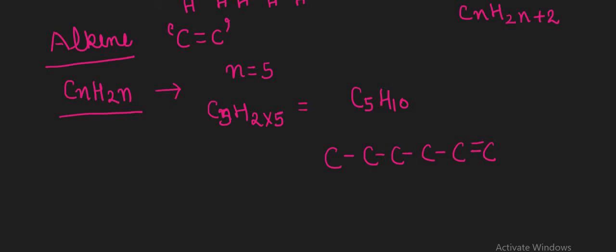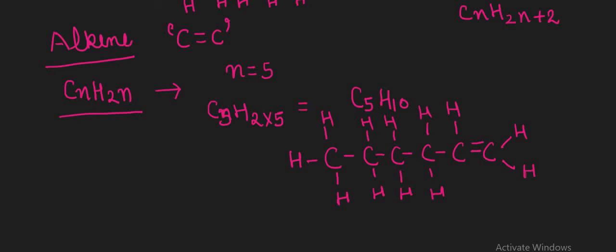You can take the double bond at any position. Now complete the 4 bonds of every carbon atom. 3 hydrogen atoms are put there, 2 hydrogen atoms there, 2 coming this side, and 2 hydrogen atoms here. Now 1 hydrogen atom coming here, and the rest 2 hydrogen atoms on this position. Now count the number of hydrogen atoms present: 3, 4, 5, 6, 7, 8, 9, 10, 11 and 12.